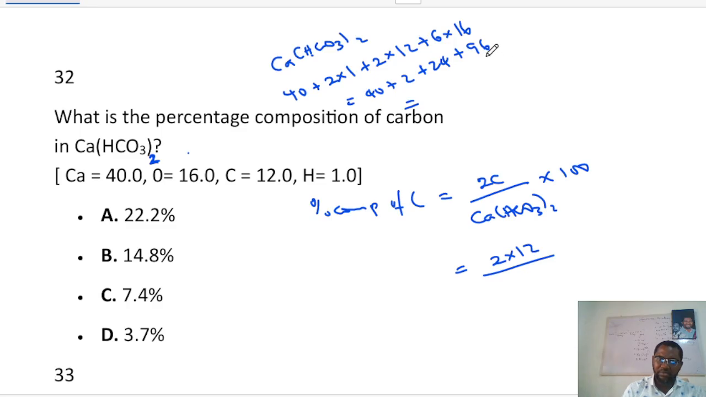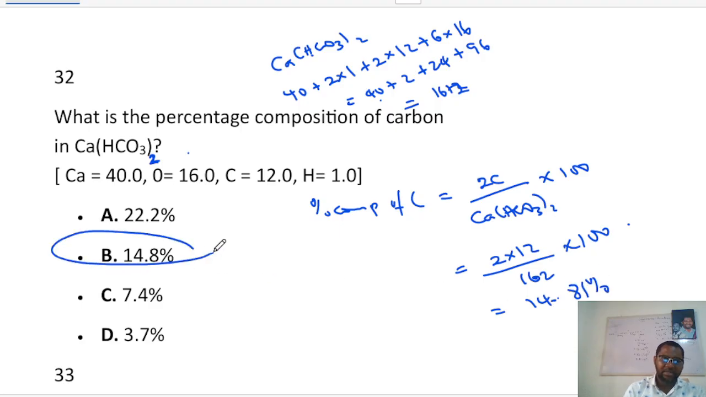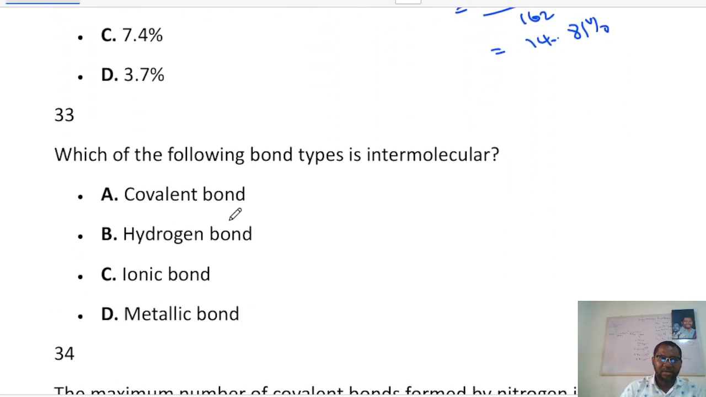Okay, so this would be 120, 160, 162. So all of this is 162. So this will be divided by 162 times 100. If we calculate that, 24 divided by 162 multiplied by 100 is going to give us 14.81%. So the answer is B, 14.8%. Okay, makes a lot of sense.